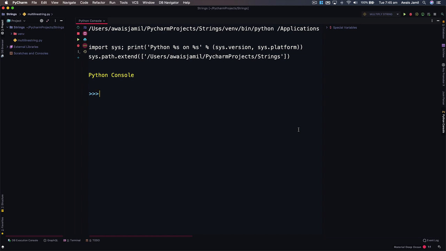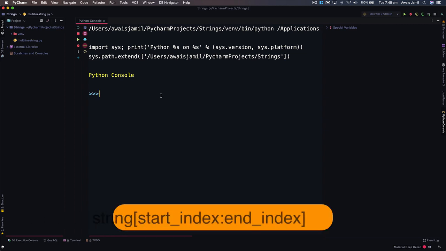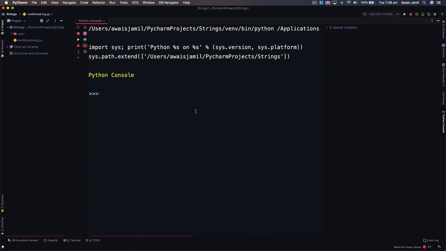Let's talk about slicing. Additionally, you can access characters within the range of indices in a string and get a slice or substring of that string. Slicing syntax is in the following format. Start by defining a variable which holds a string, followed by open and close square bracket, define start index, colon, and end index. Let's try slicing some strings.